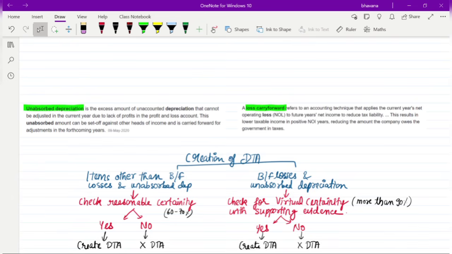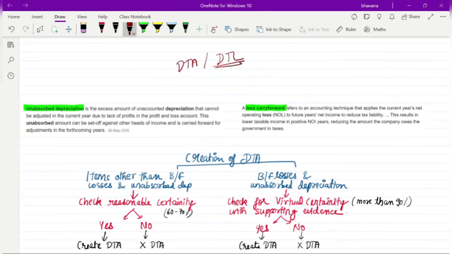The next concept that we are going to see is about the creation of DTA. Until now I told you that depending upon the circumstances or conditions that arise, you will either create a DTA or a DTL. There is one more thing you need to understand while you create a DTA or DTL: whenever there is a condition that you have to create a DTL, there is nothing you have to think about and you can directly create a DTL. Okay, so there are no restrictions on creating a DTL.